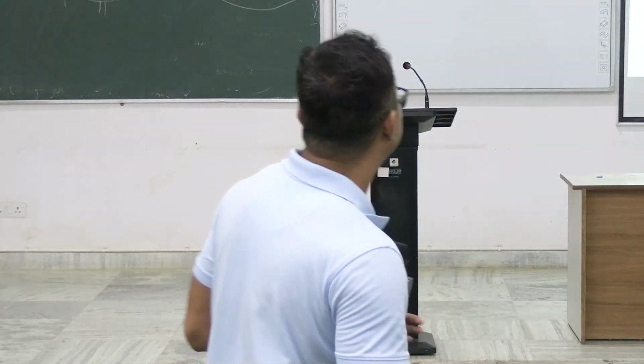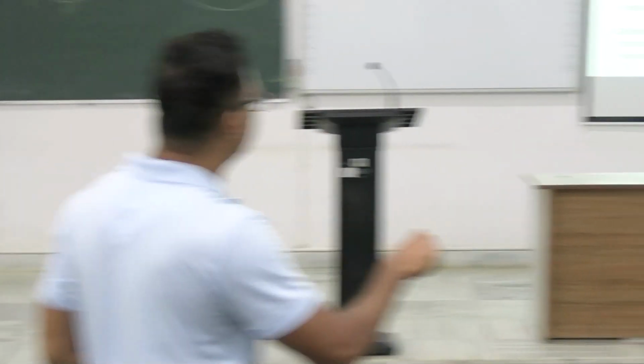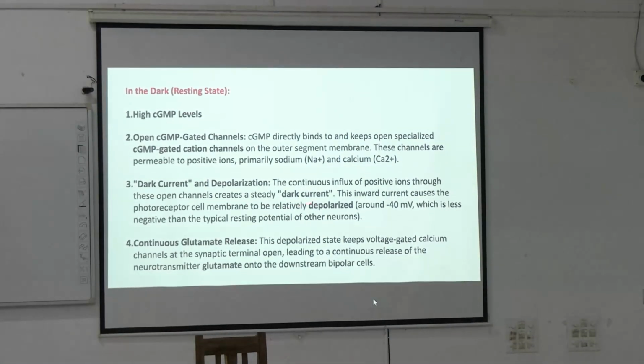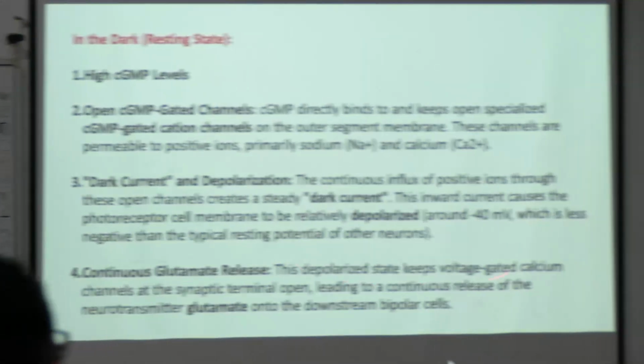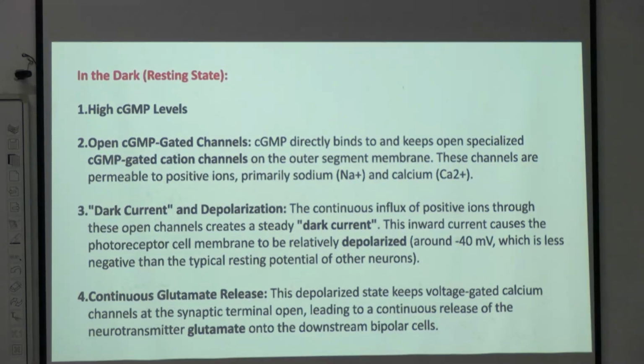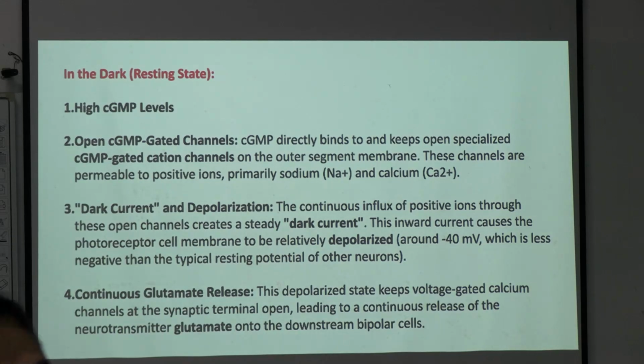So dark current and depolarization, the continuous influx of positive ions through these open channels create a steady current, and it is called dark current. Okay, it is called dark current. Okay, and this depolarized state of rods and cones keep voltage gated calcium channels open at the synaptic terminal, leading to continuous release of neurotransmitter glutamate into the downstream bipolar cell.